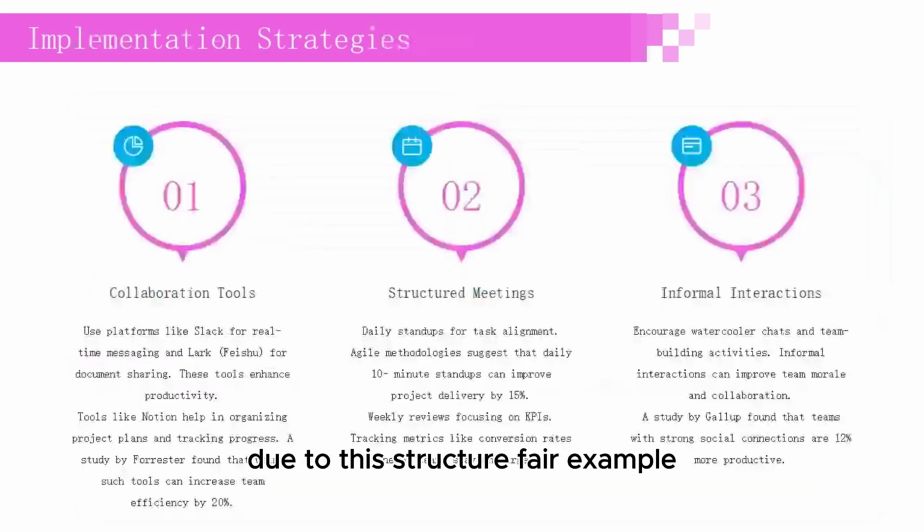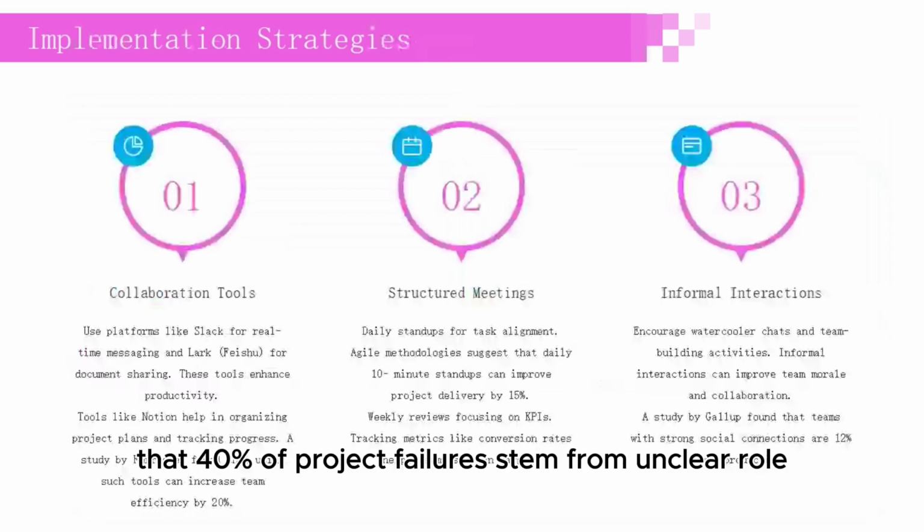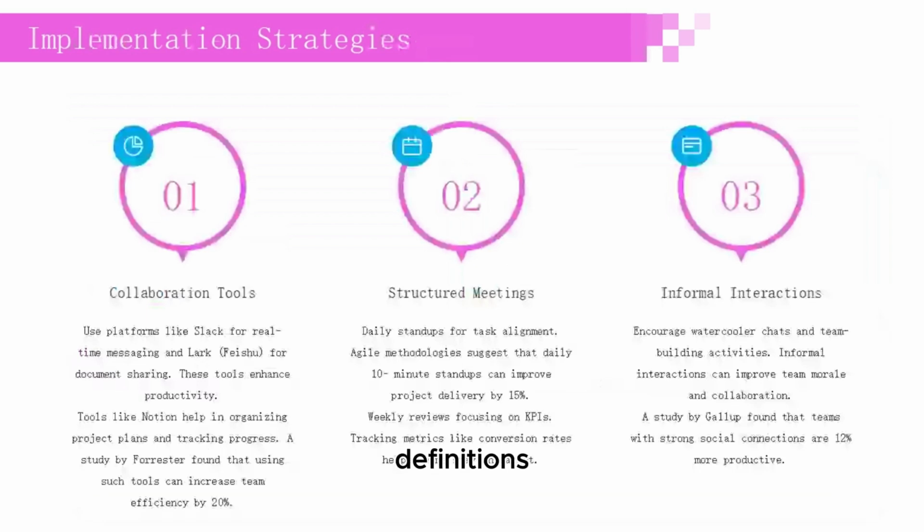Failure example. A project lacked designated data analysts, resulting in unquantified campaign results. This led to a 15% drop in ROI. Undefined roles can be costly. A study by HubSpot found that 40% of project failures stem from unclear role definitions.